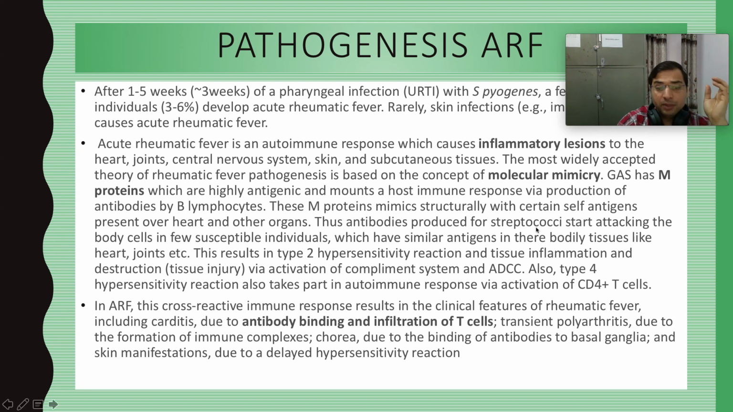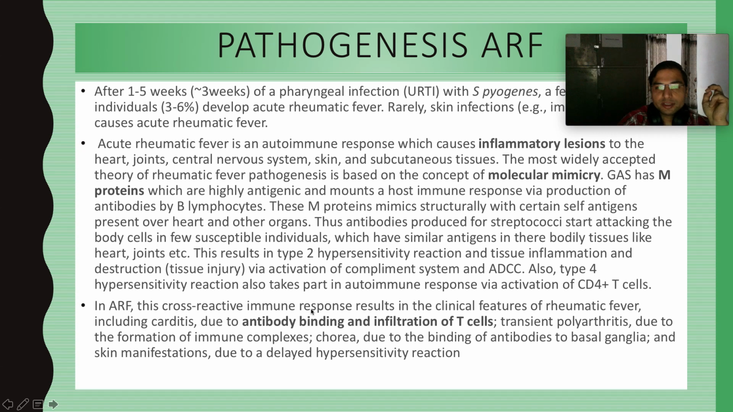So this molecular mimicry of the M protein by the bodily tissues, right, only in 3 to 6% of the people, leads to cross-reactive immune responses, and these immune responses lead to the clinical features of rheumatic fever, right? So the antibody binding, that is type 2 hypersensitivity, and infiltration of T cells, that is type 4 hypersensitivity, lead to the features of acute rheumatic fever.